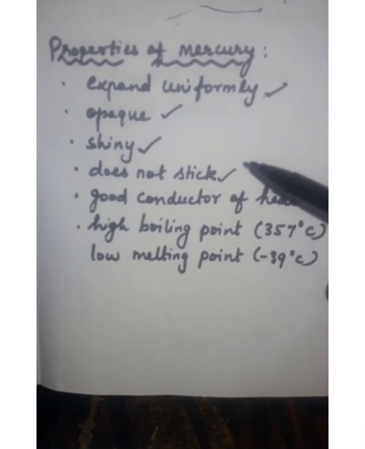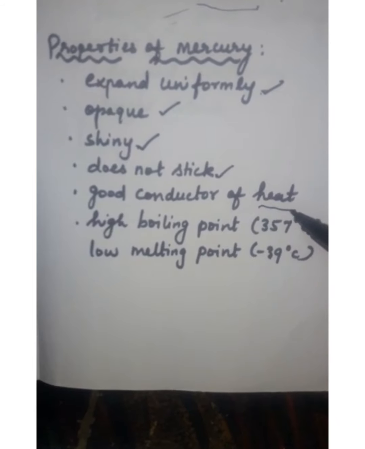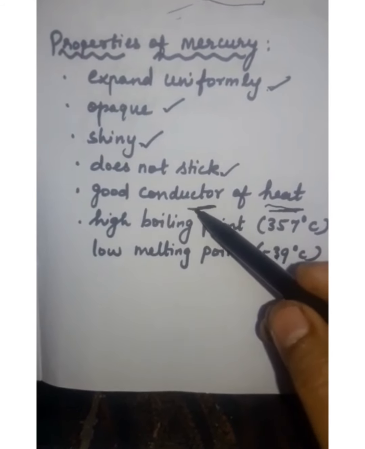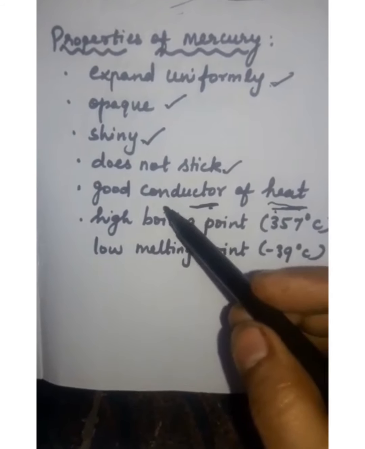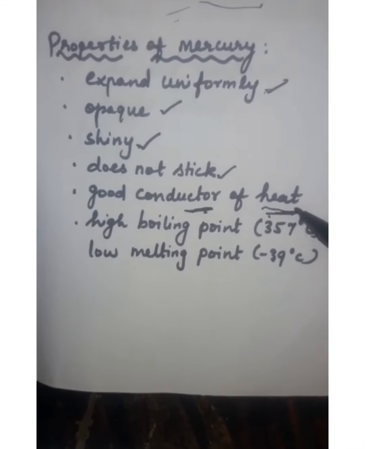Next, it is a good conductor of heat. Conductor means it passes the heat through it. It transfers the heat easily, so it is called a good conductor of heat. So even a small temperature change, it shows easily in the thermometer.